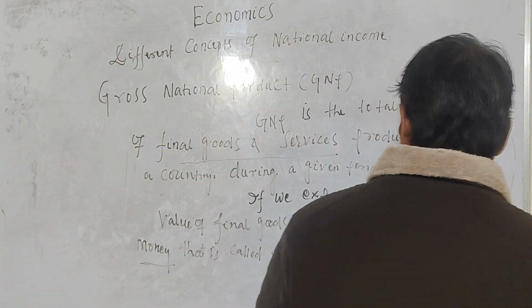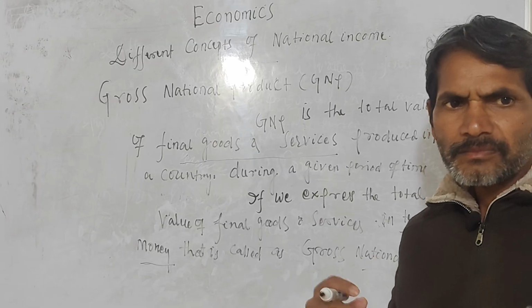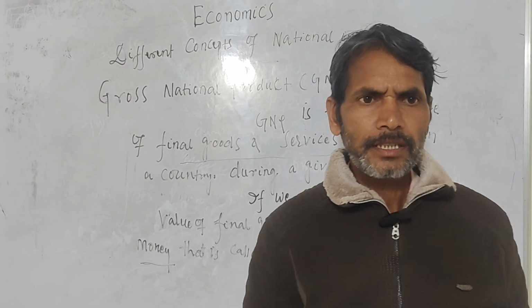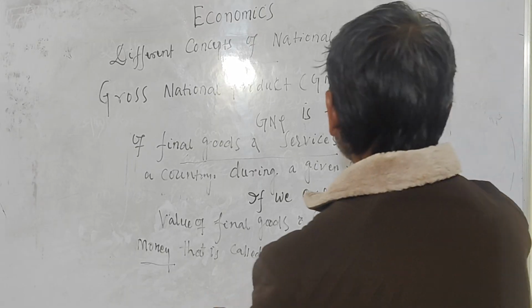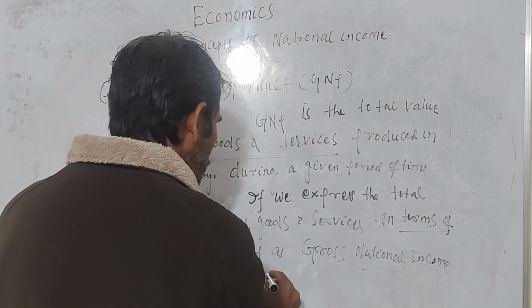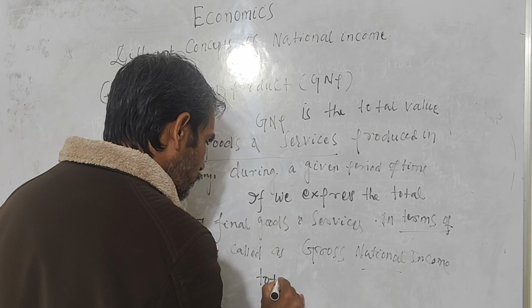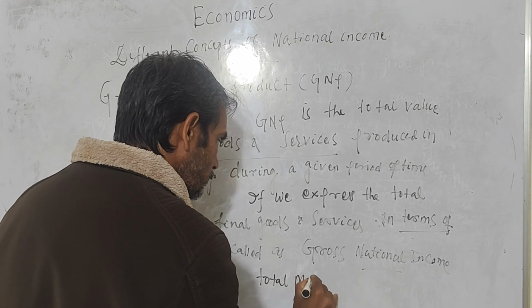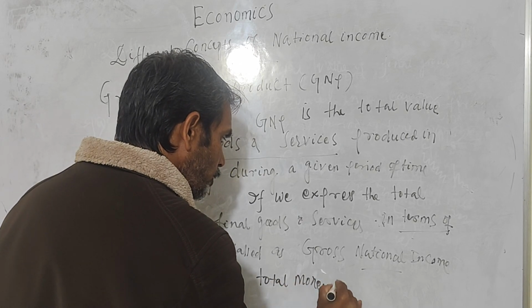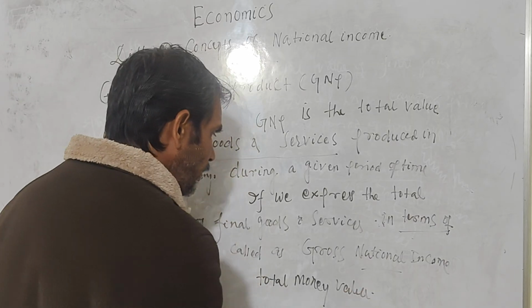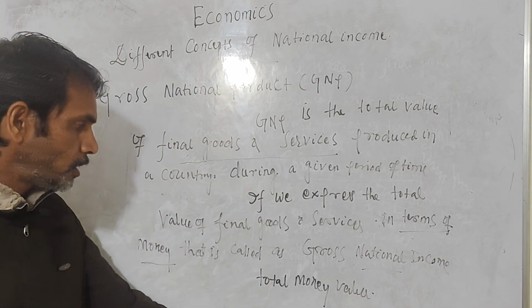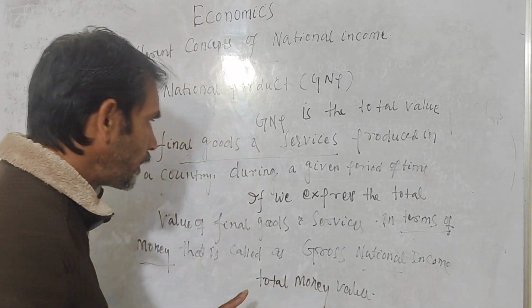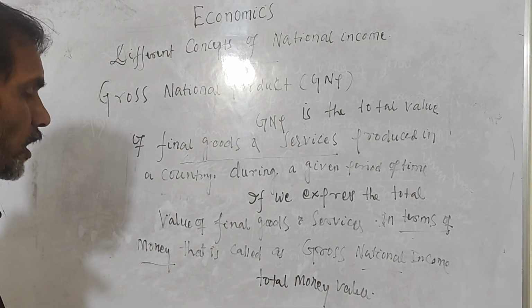So GNP, or gross national product, is the total money value of final goods and services produced in a country during a given period of time, say a year.